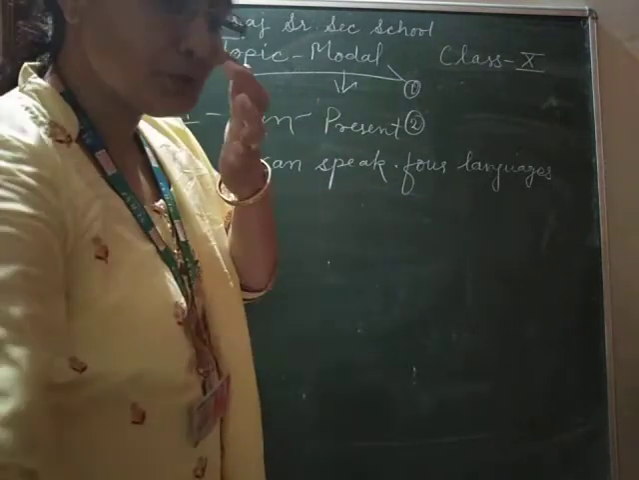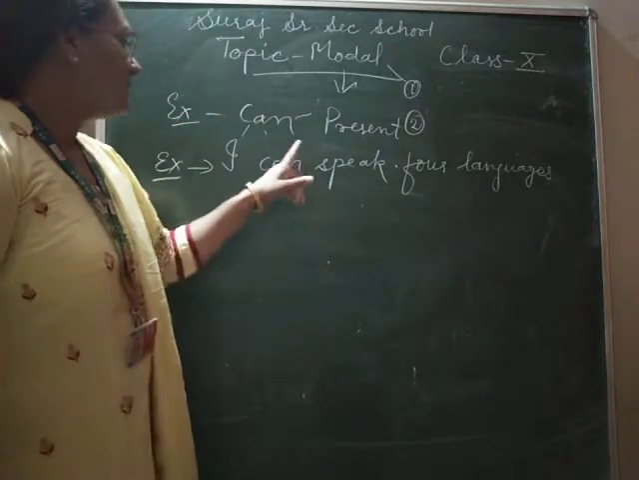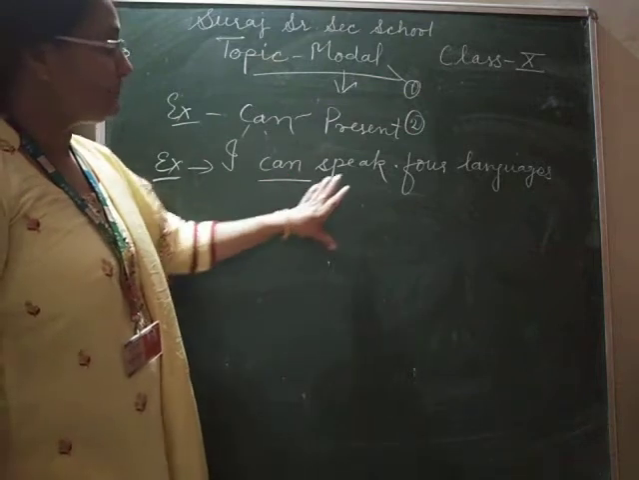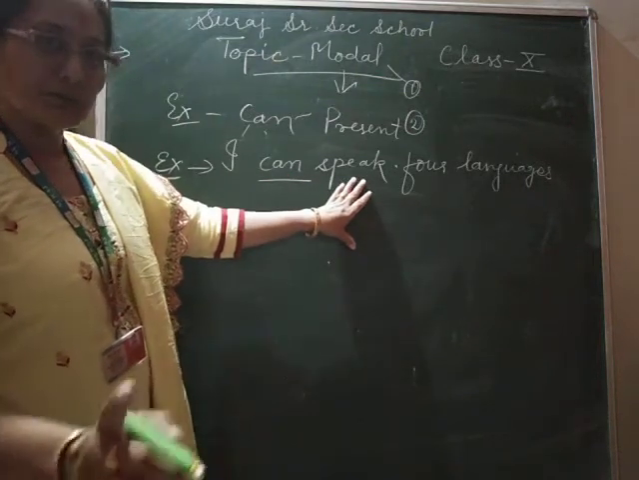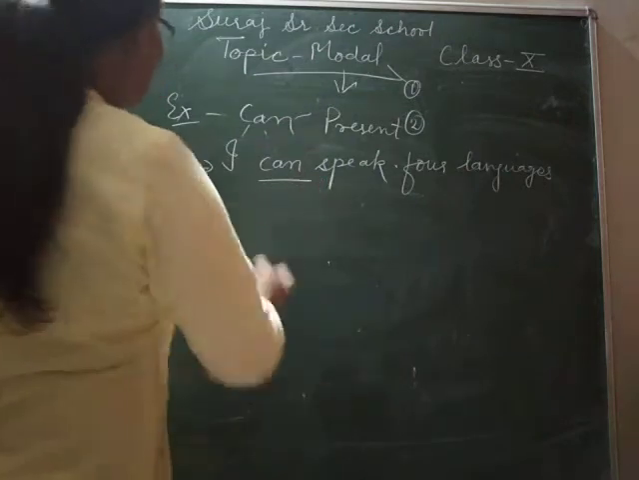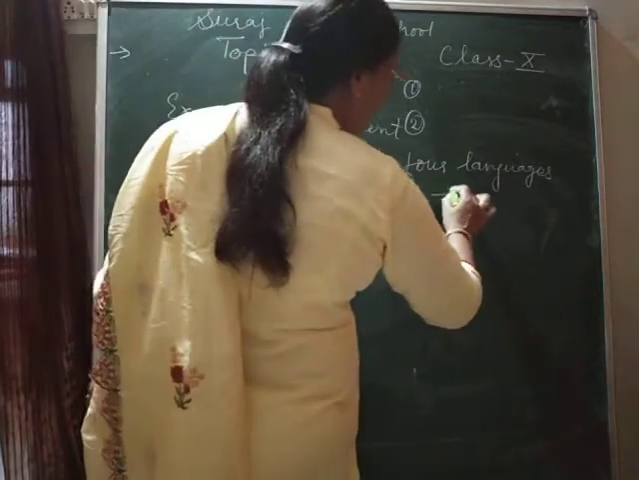So whenever we have to show ability, we will use can. And after can, which is a modal verb, we use the main verb. Always, after modals, we first use the first form of the verb. Clear? So next, it is the example of ability.